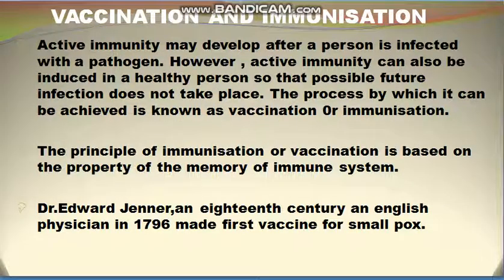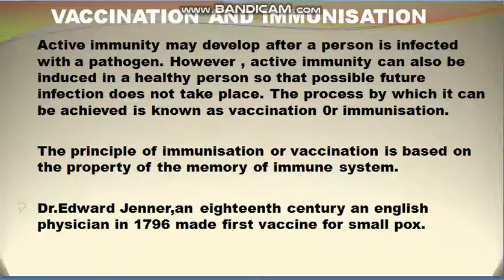Now comes vaccination and immunization. Now you know that active immunity may develop after a person is infected with a pathogen. However, active immunity can also be induced in a healthy person so that possible future infection does not take place. The process by which this can be achieved is known as vaccination or immunization.